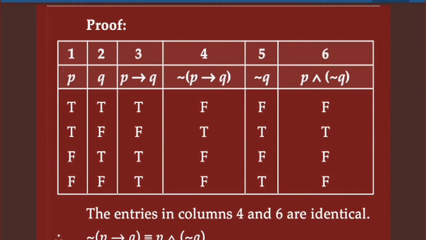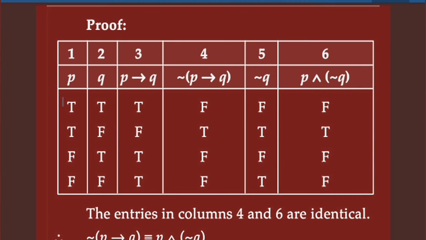So here write down P, Q. P implies Q, negation of P implies Q, negation Q, and P and negation Q. And write down here truth value. Negation of P implies Q means opposite of this column. Negation Q means opposite of this. And P and negation Q means this P and negation Q.